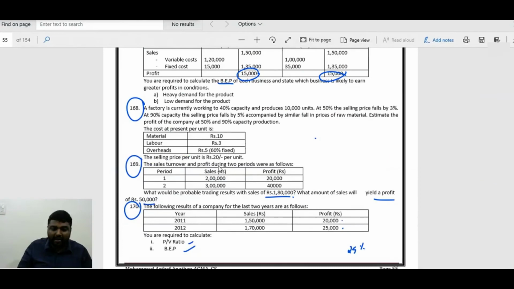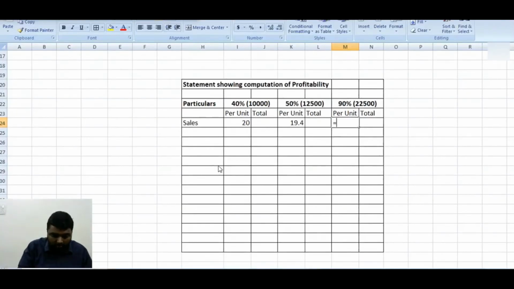When it comes to 90%, selling price falls by 5%, accompanied by a similar fall of raw material also. So here, 20 into 5%, that is 95% only will come for 90. So we can find out the total also. Total will be what? Here the amount unit is 10,000, here it is 12,500, here it is 22,500.